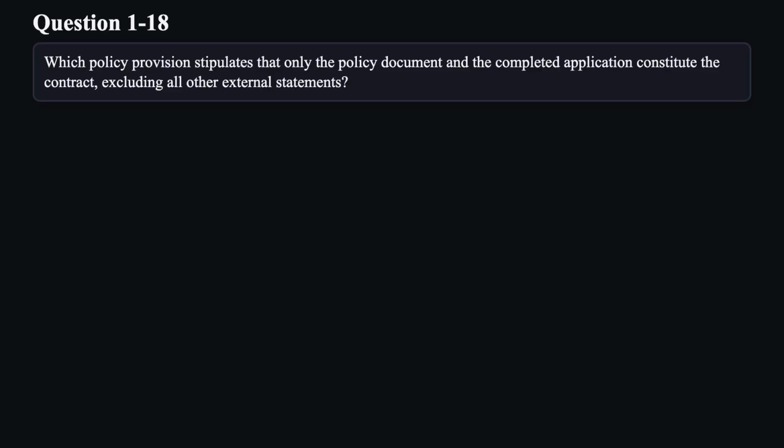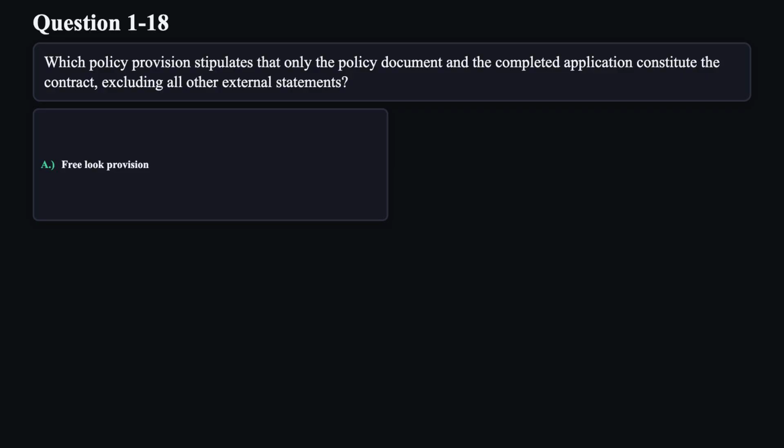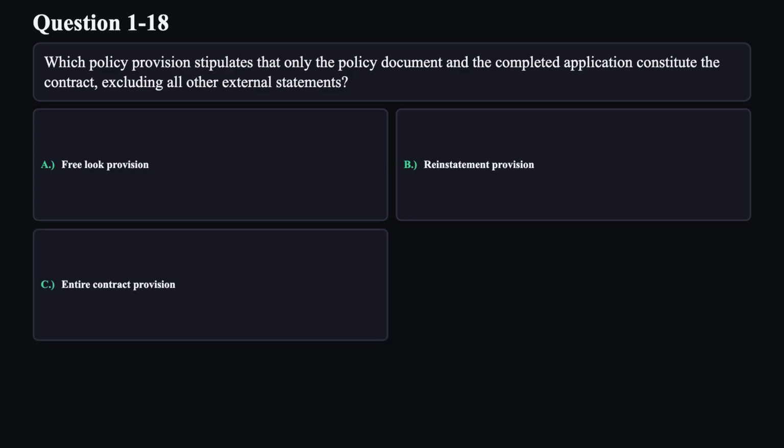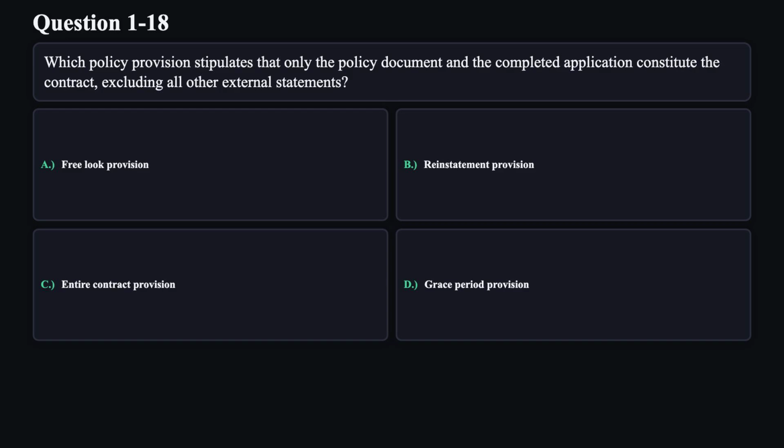Question 18. Which policy provision stipulates that only the policy document and the completed application constitute the contract, excluding all other external statements? A. Free look provision. B. Reinstatement provision. C. Entire contract provision. D. Grace period provision.